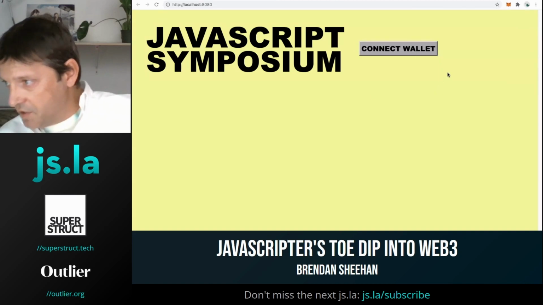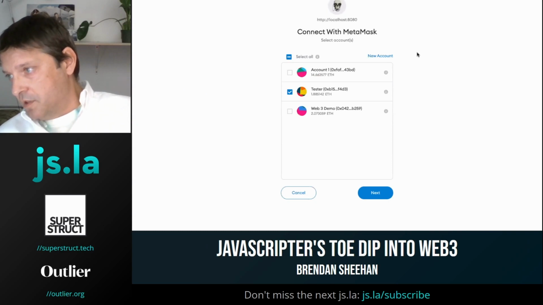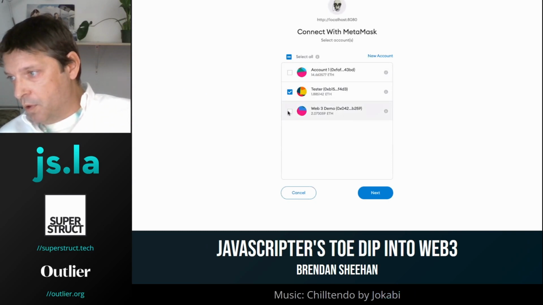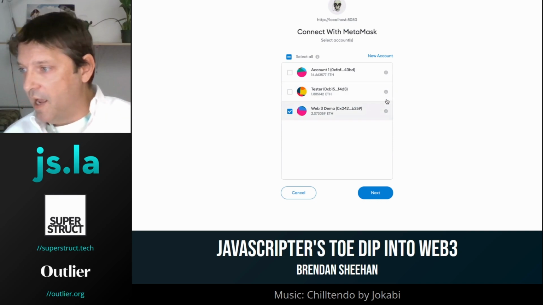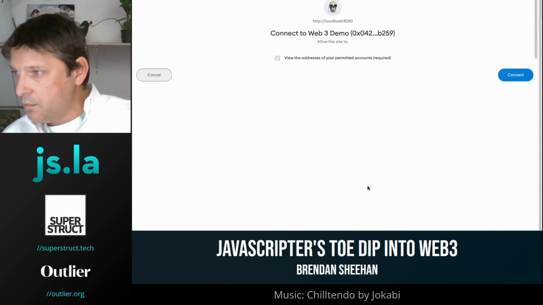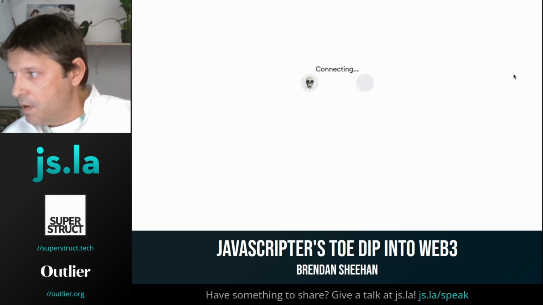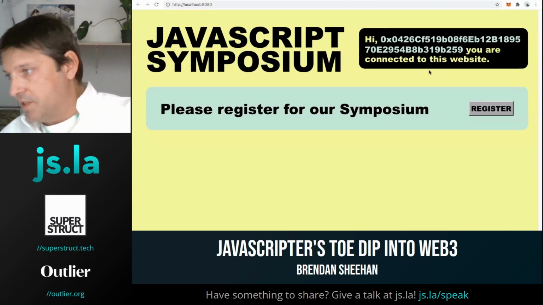The first thing you'll see is this connect wallet button, and let's click it. What that's going to do is pull up MetaMask, and I have a few different sub accounts within my wallet, and we're going to connect to the website using this Web3 demo account. And it's going to ask us to confirm. And there we go. So it brings us back to our website.